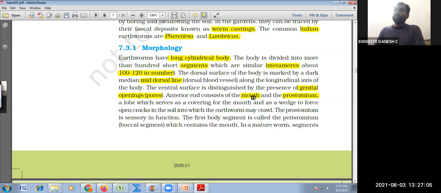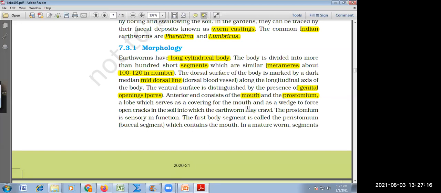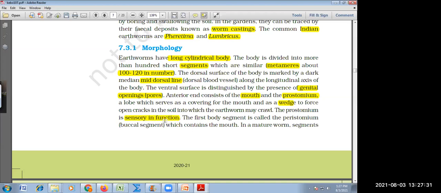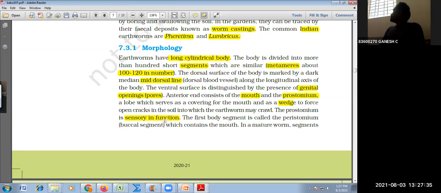Okay, so the anterior end consists of the mouth and prostomium. Mouth and prostomium are present in the first segment. What is the first segment of the earthworm called? Peristomium. The prostomium acts like a wedge-like structure which detects the environment and also cracks the soil and burrows. It has sensory receptors, therefore it is sensory in function.